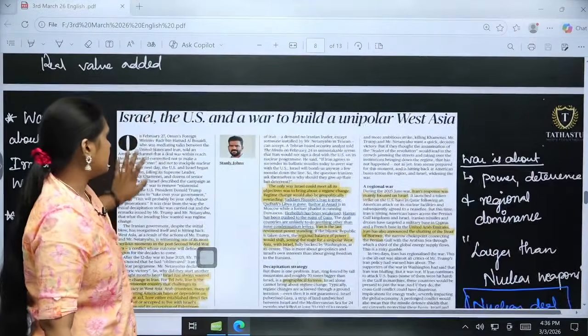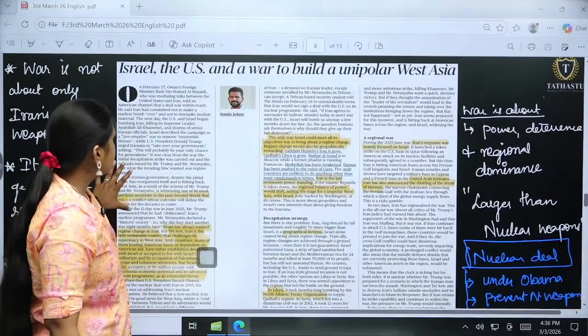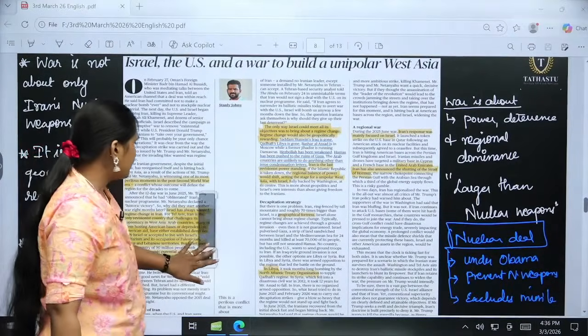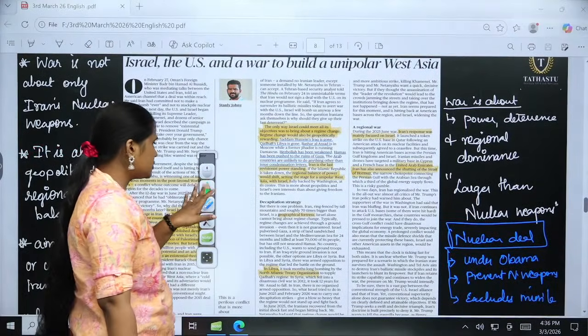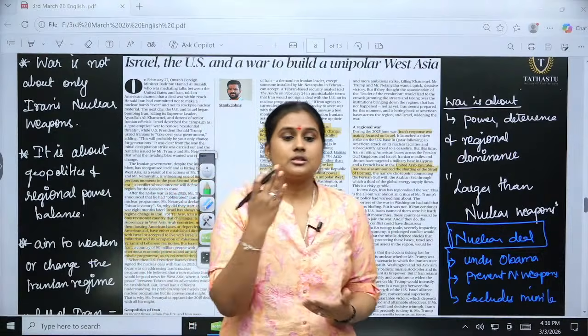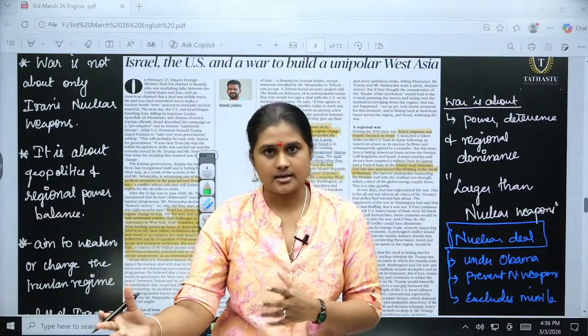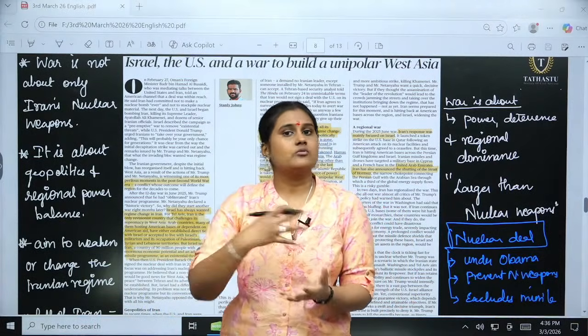So this article is about Israel, the US and a war to build a unipolar West Asia. So we will be seeing what the actual thing is, because Oman was mediating the talks between the US and Iran, right? In between this, the war happened.